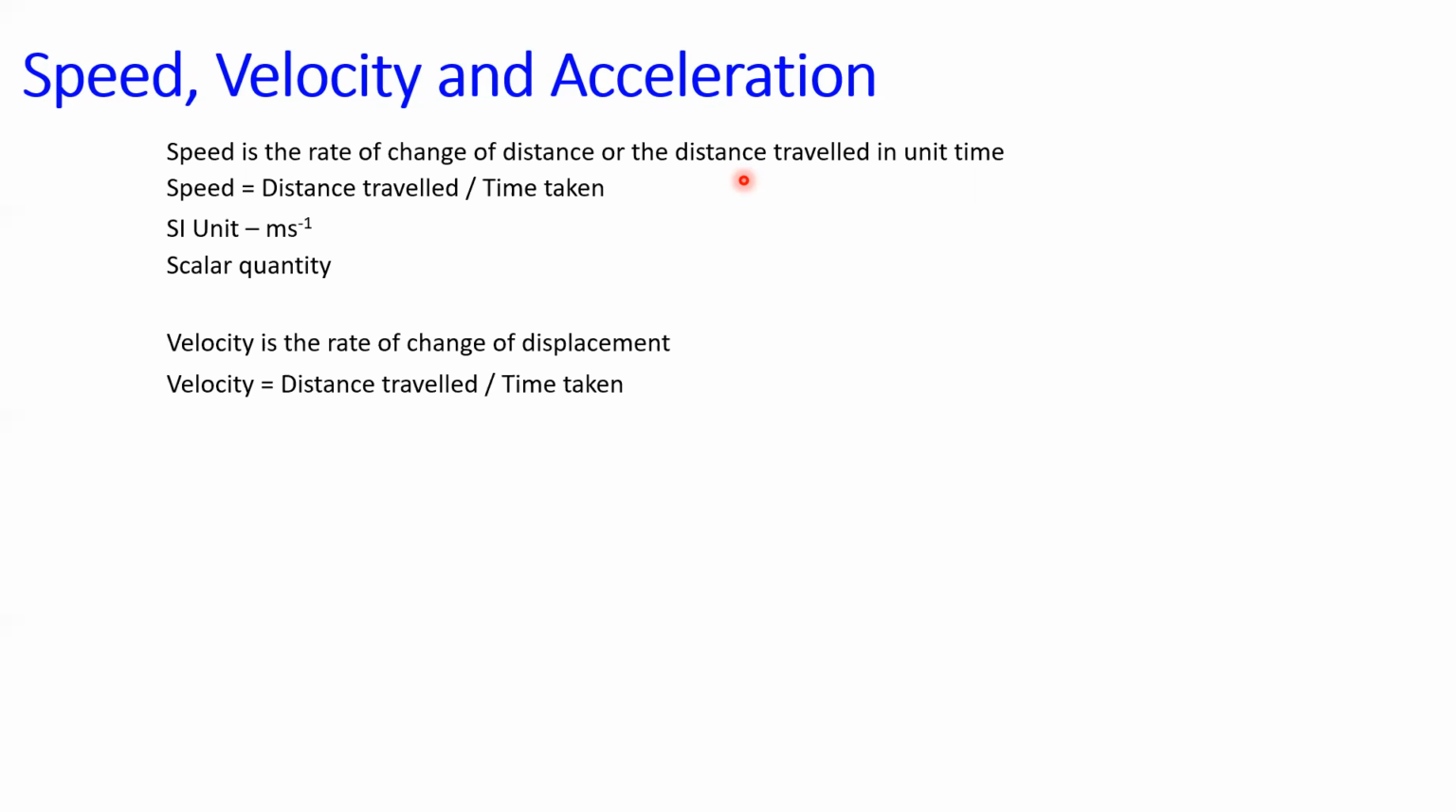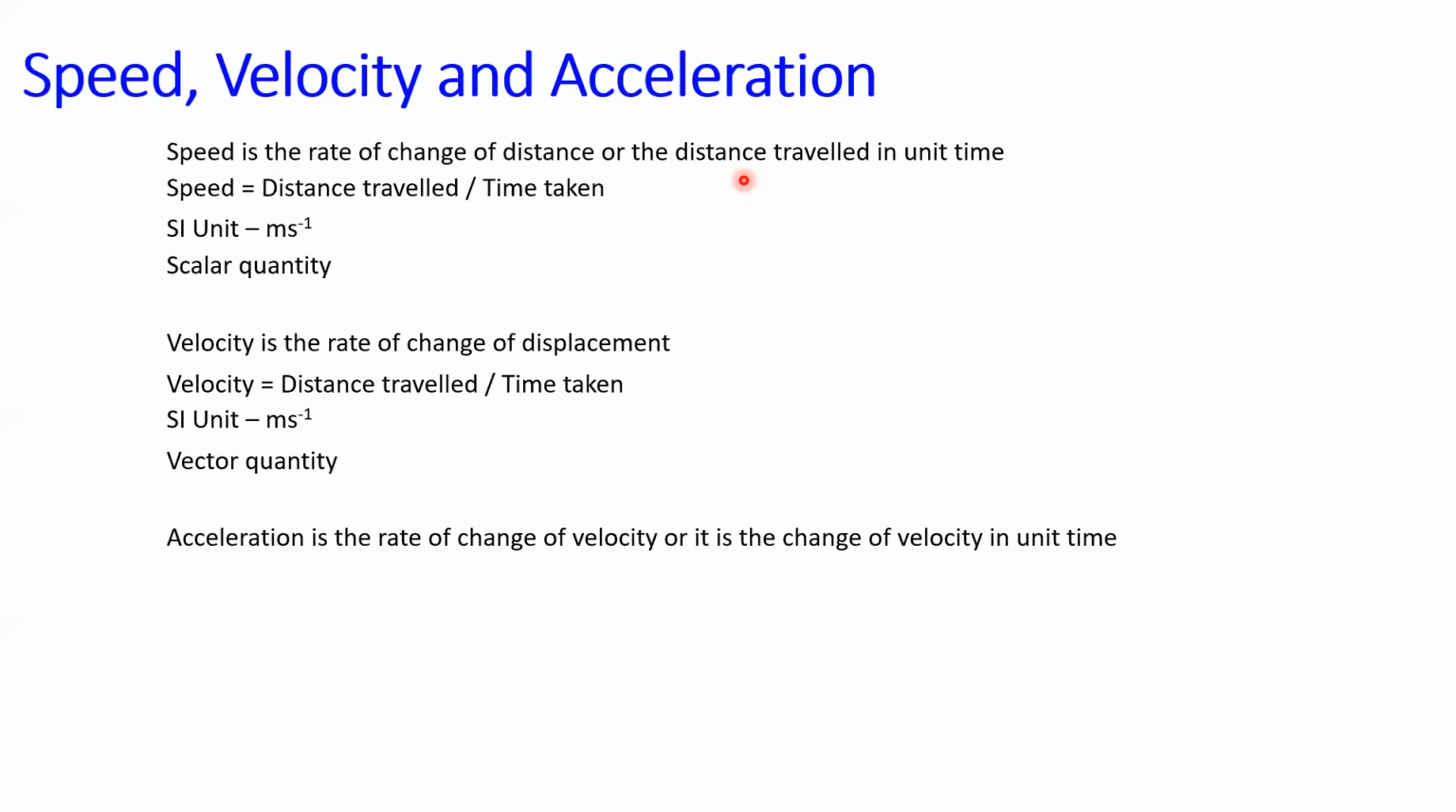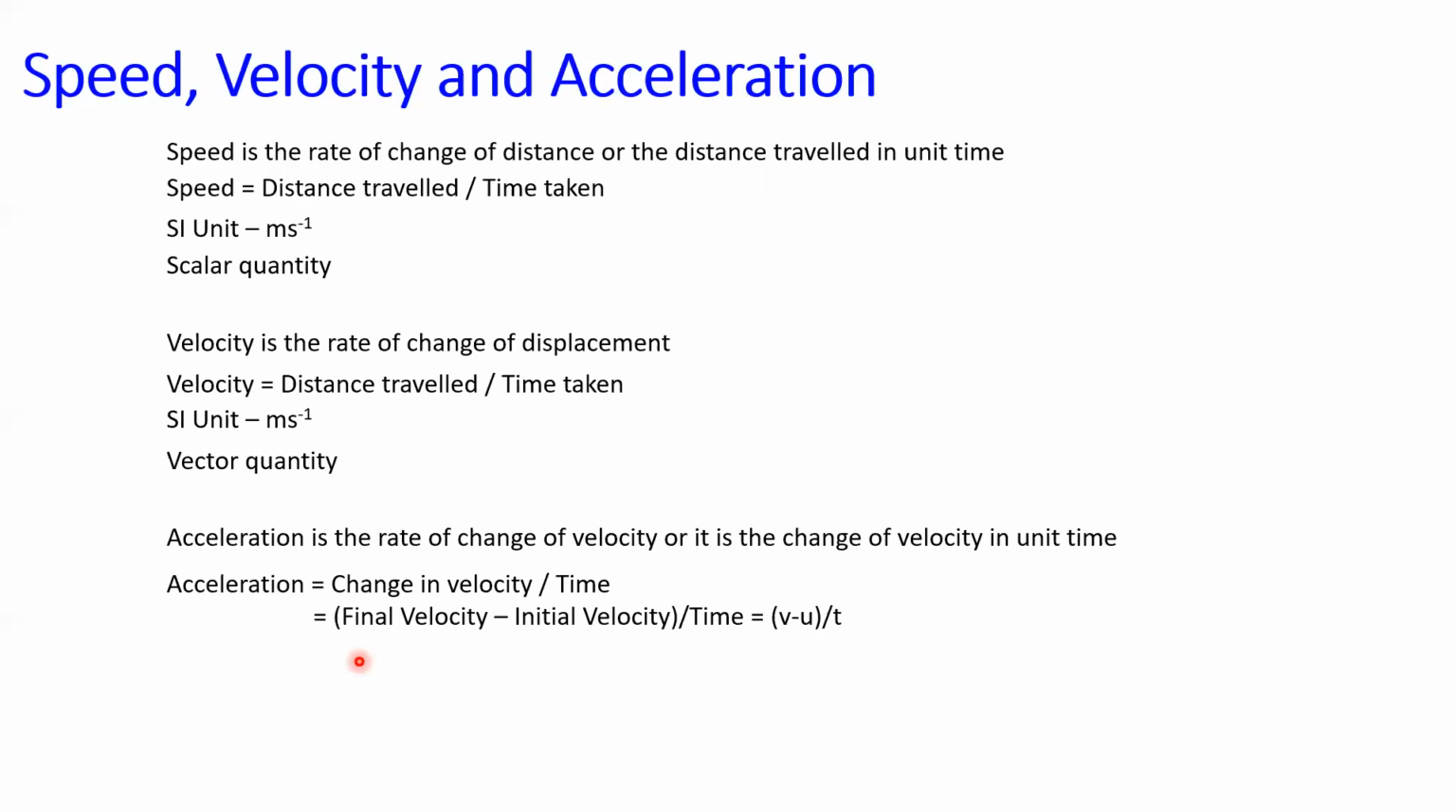Acceleration. It is the rate of change of velocity or change in velocity per unit time. Imagine a body moving with the initial velocity u and reaches the final velocity v in a time interval t. Then the acceleration is given by change in velocity by time. The change in velocity may be calculated by subtracting one from the other, that is, the final velocity minus initial velocity divided by time will give us the acceleration.